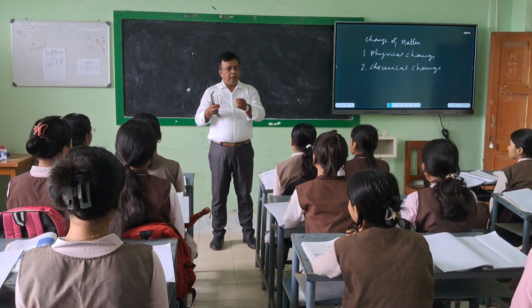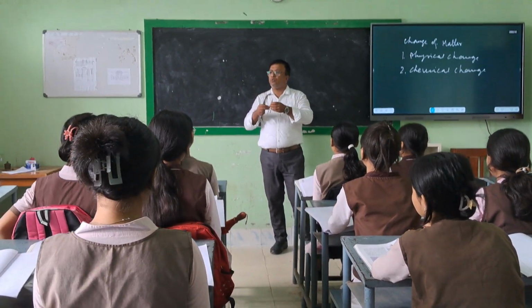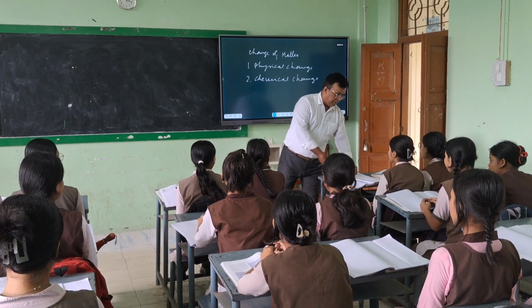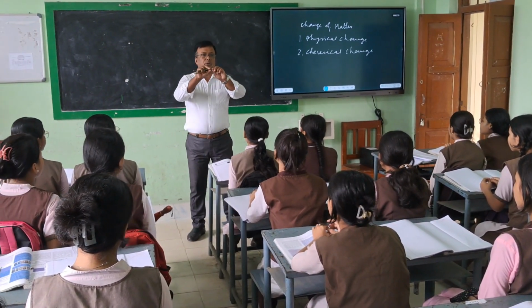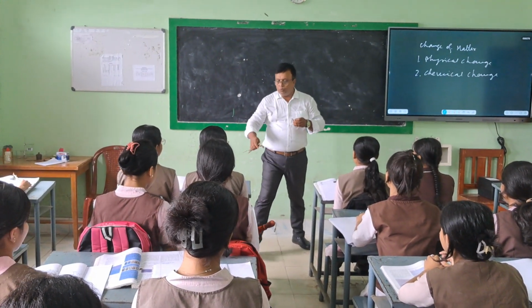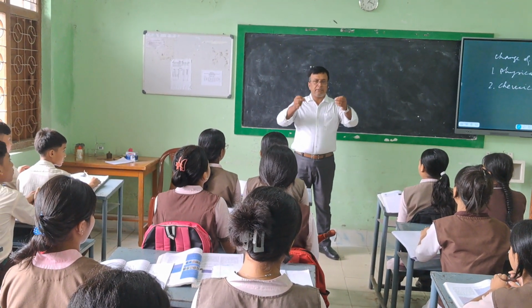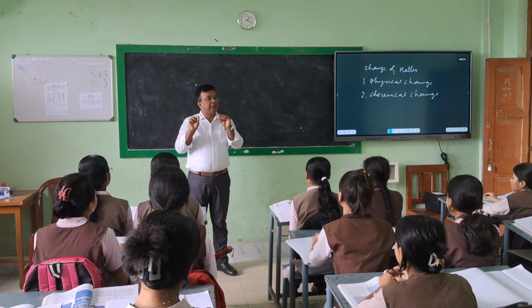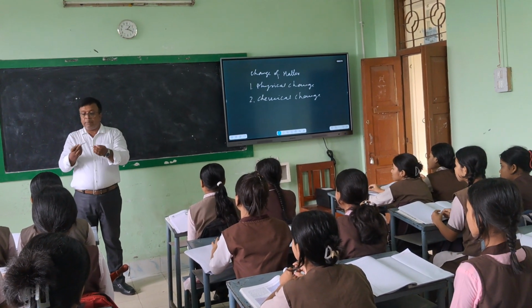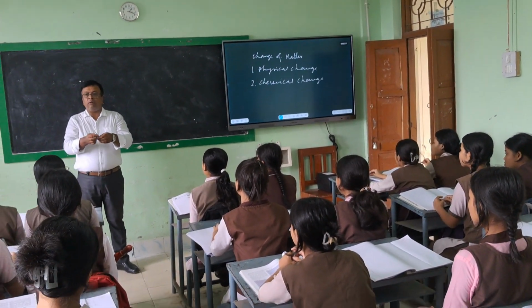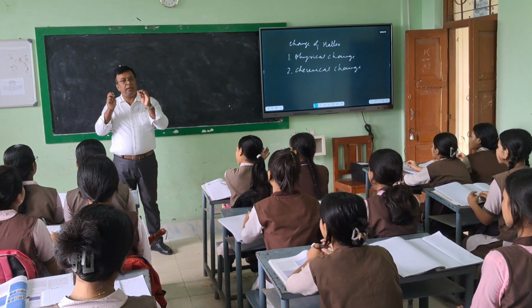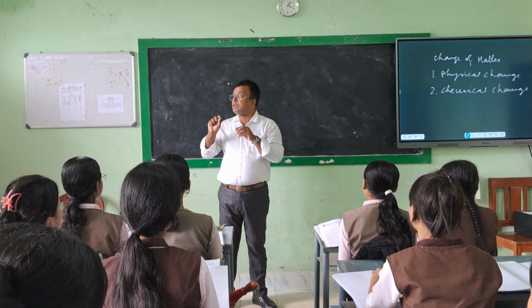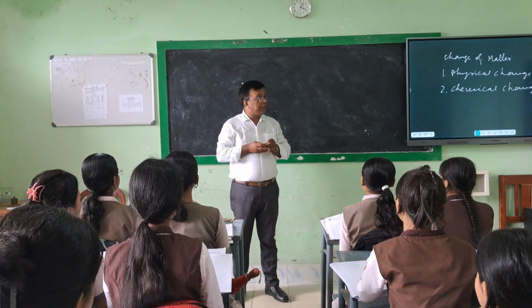Now it has been converted into two pieces. If we try, it can be converted into more pieces. But this part of the plant has remained in the same condition. Earlier it was long, now it has become small pieces. But the part of plant, with its actual constituent particles, is as it was earlier. That is known as physical change.